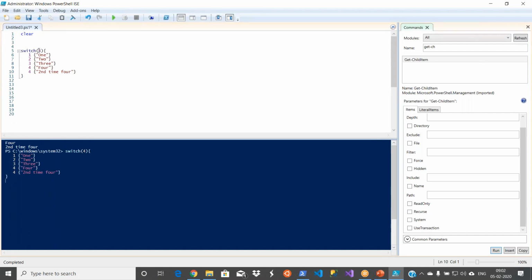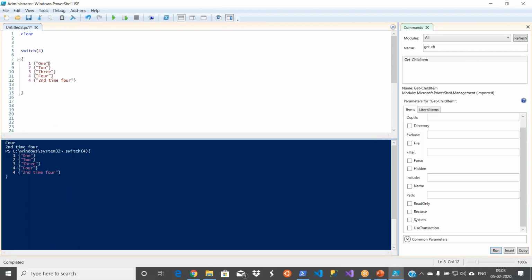So I'm saying switch, and there is some value here, 4, and under it I open this. Then there are the cases 1, 2, 3, 4, and 4, and for each I open a bracket and close it, meaning I am doing some list of activities.